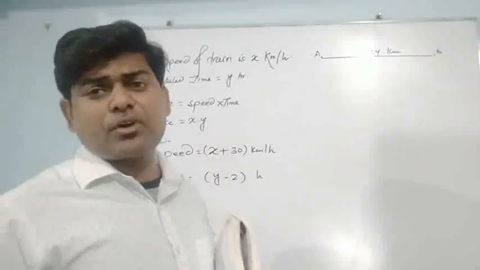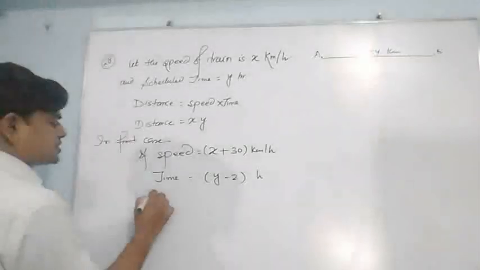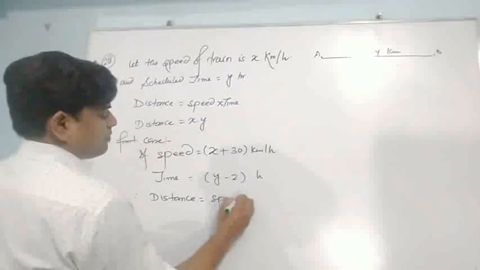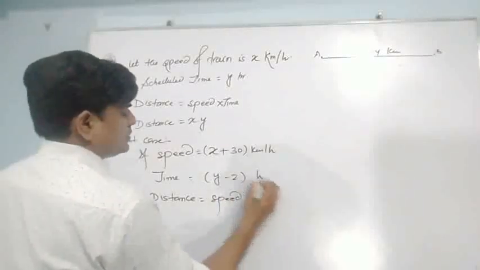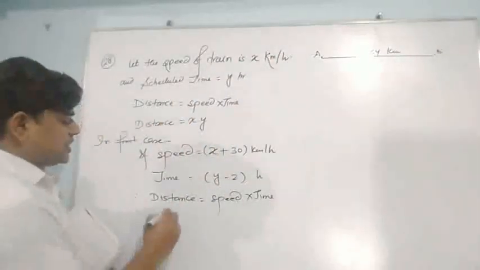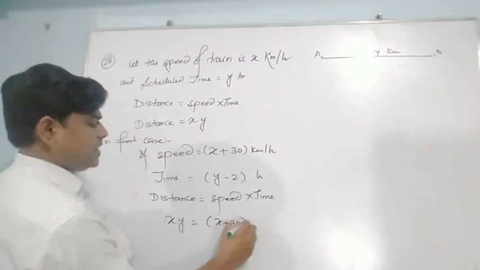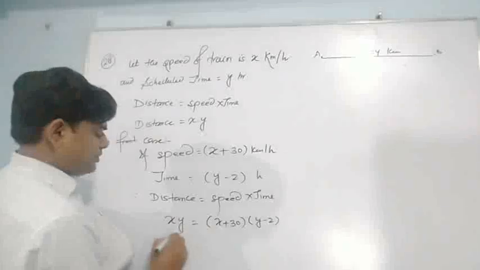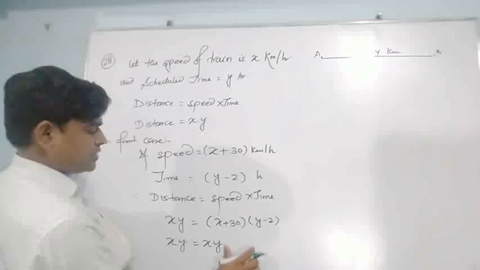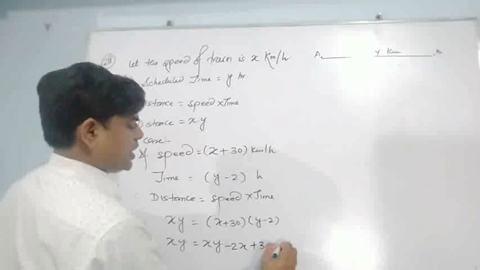Again I will apply the same formula, speed into time. So what can I write? Distance is equal to speed into time. As I told you, distance will never change. Whatever the distance is, it will be constant. I can write here x into y, equal to (x plus 30) into (y minus 2). When I simplify, it is xy minus 2x plus 30y minus 60.